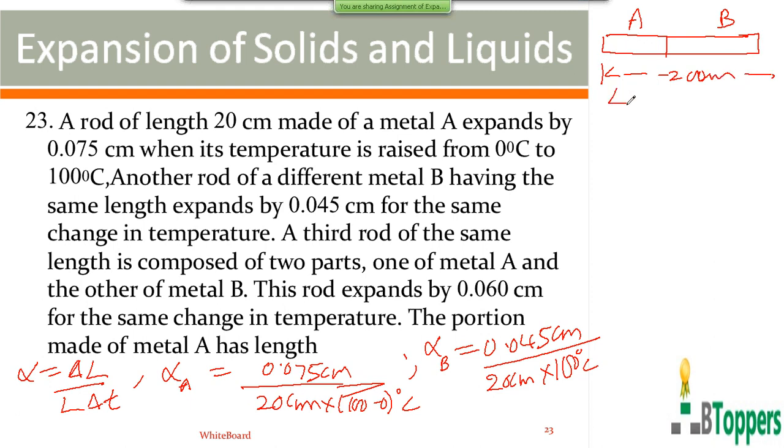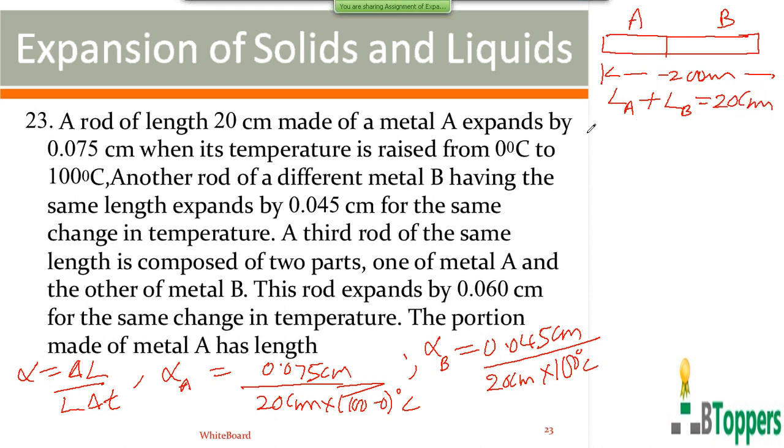If LA is the length of the part of the rod made of metal A, and LB is the length of the part made of metal B, that means LA plus LB is 20 centimeters.